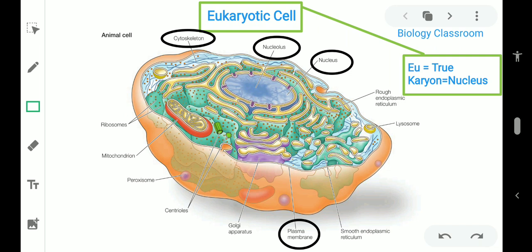The cytoplasm contains all the organelles that are called cytoplasmic organelles. So the organelles are like cytoskeleton. It determines the shape of the cell and gives support to the cell. Rough endoplasmic reticulum, another organelle, is also a cytoplasmic organelle.